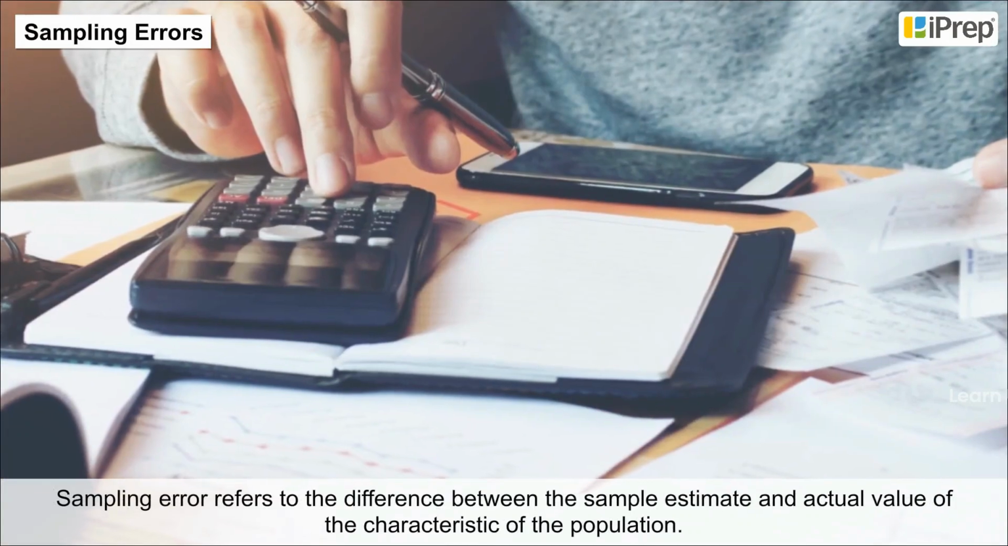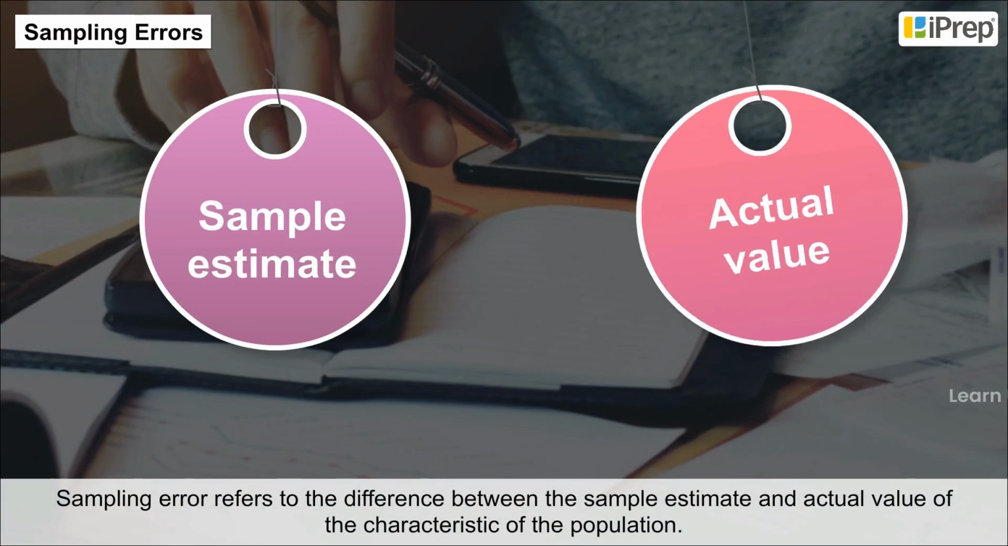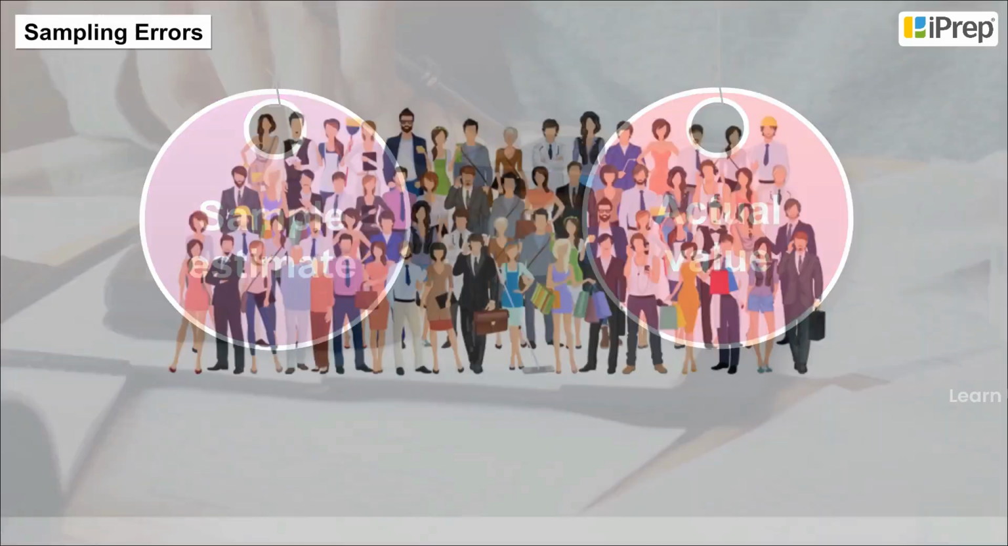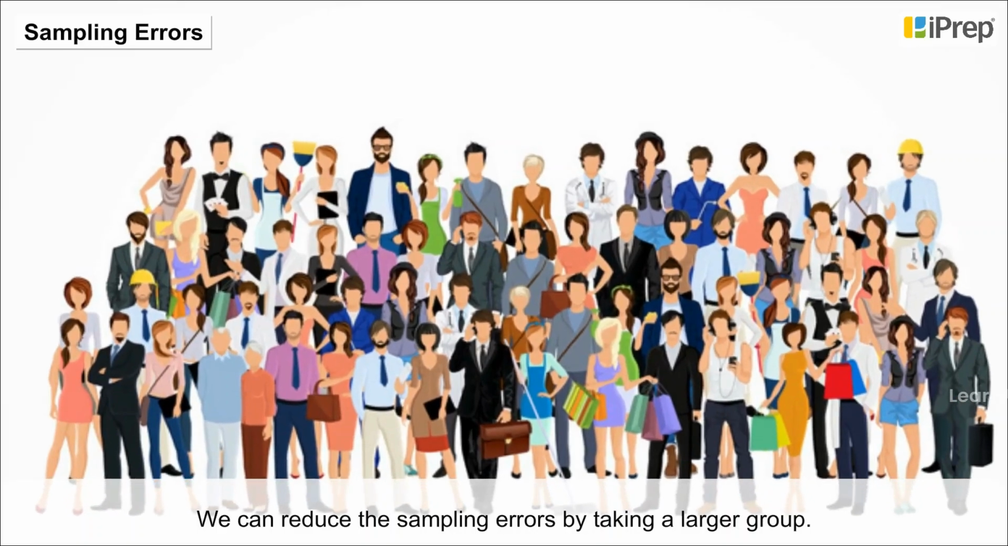Sampling errors. Sampling error refers to the difference between the sample estimate and the actual value of the characteristic of the population. We can reduce the sampling errors by taking a larger group.